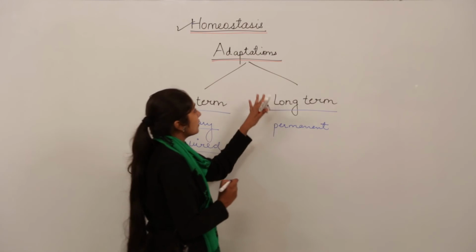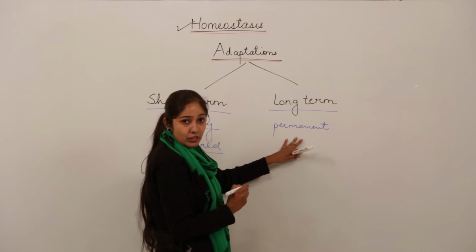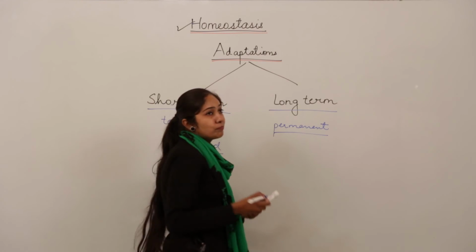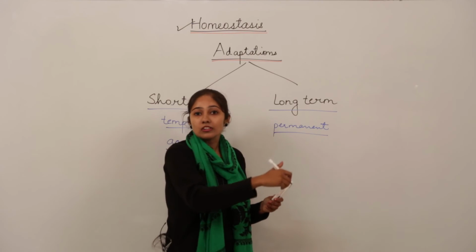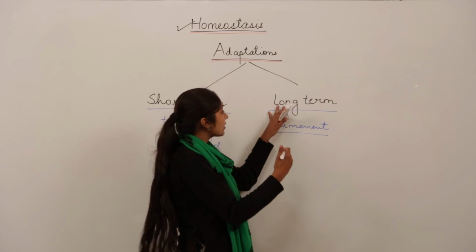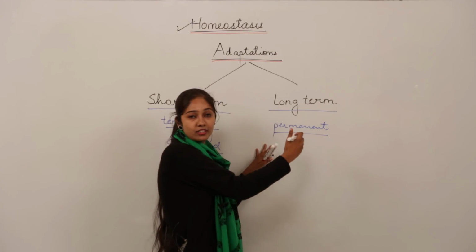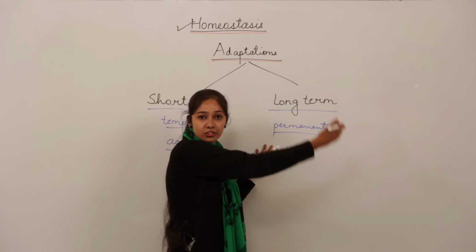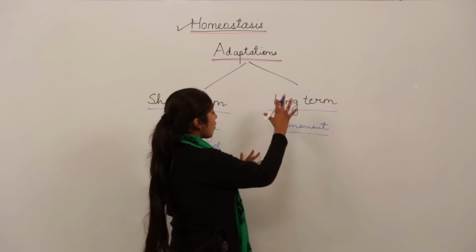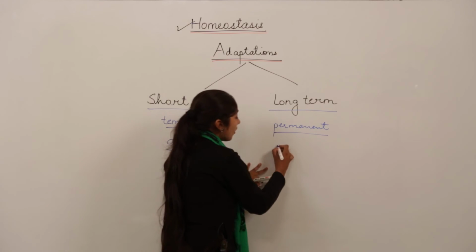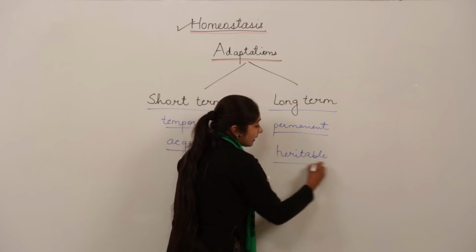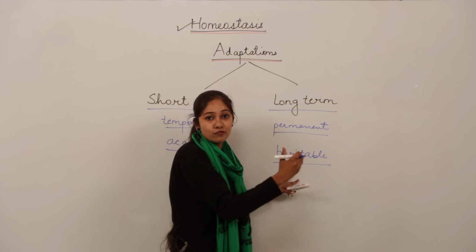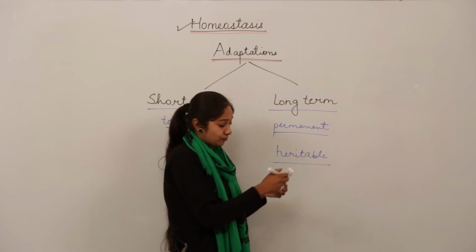But long term adaptations are permanent adaptations. For example, if you talk about birds, the claws of birds, the woodpecker has clinging claws. So this is a long term adaptation, and this characteristic trait is going to pass from one generation to another generation. That is why these long term adaptations are also called heritable adaptations. Why? Because I told you that these adaptations are passed from one generation to another generation.